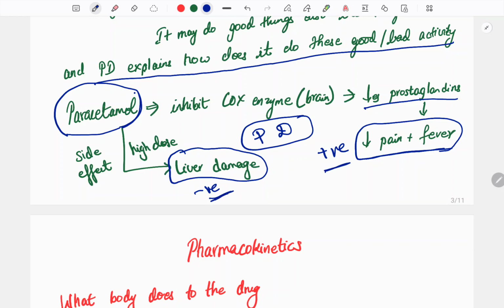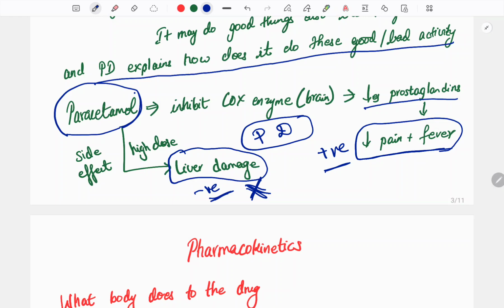The positive effect is what we want. Majorly, this negative effect we will not consider. We will omit or neglect it, because these are the adverse effects or side effects the drug is producing.